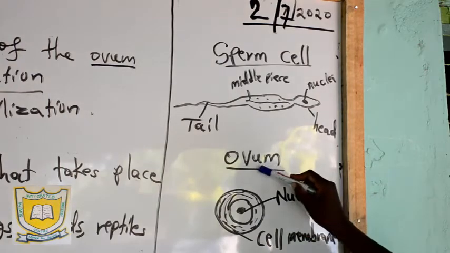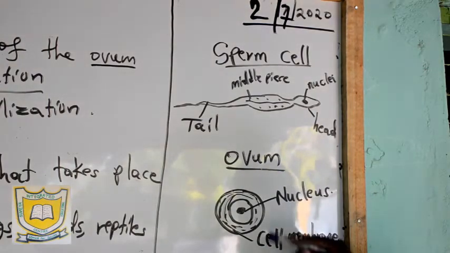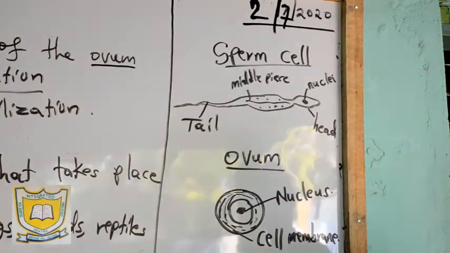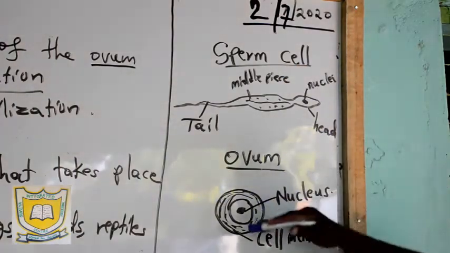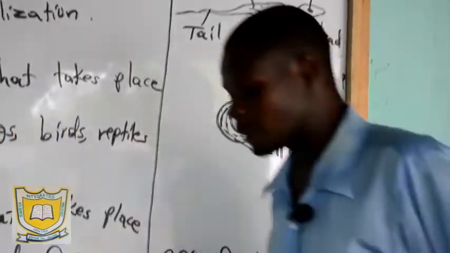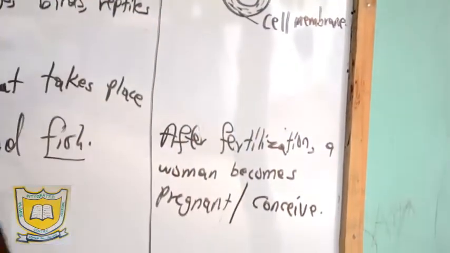An ovum cell also has its nucleus and the cell membrane. So outside is the cell membrane. When the sperm cell and the ovum meet together, that is what we call fertilization. So let us talk about the process of fertilization here. Now, what happens and where?